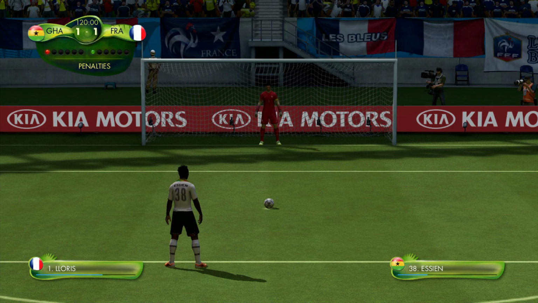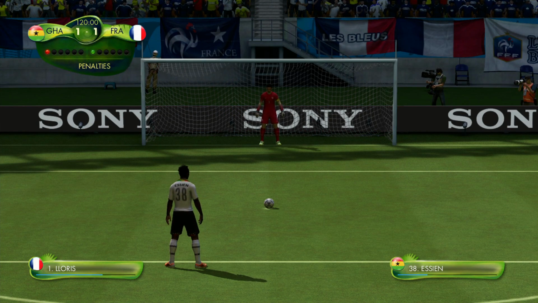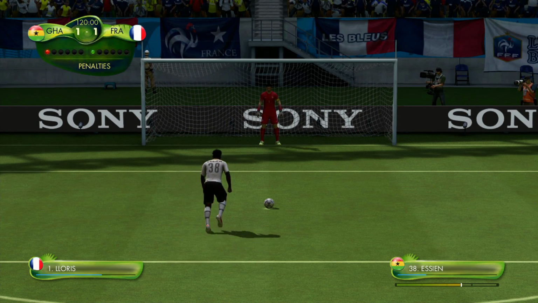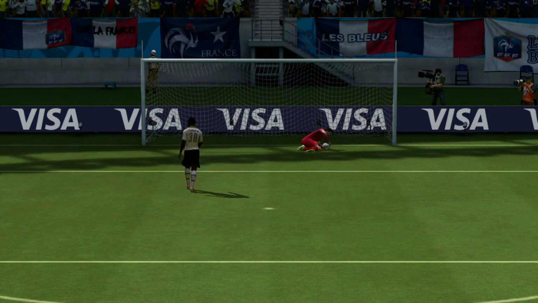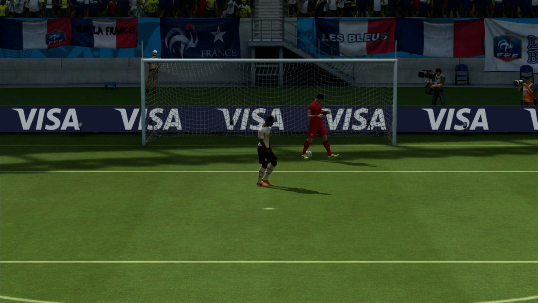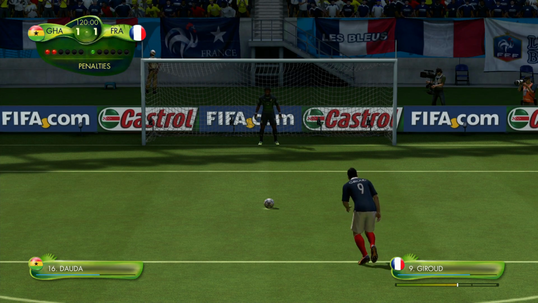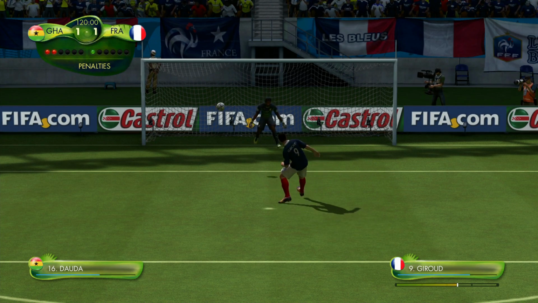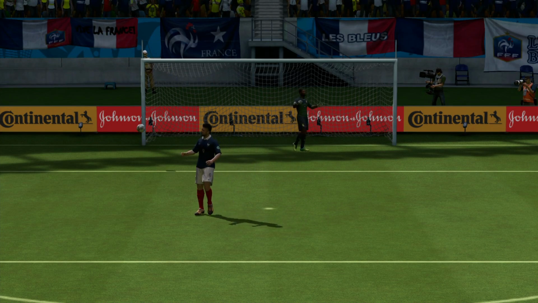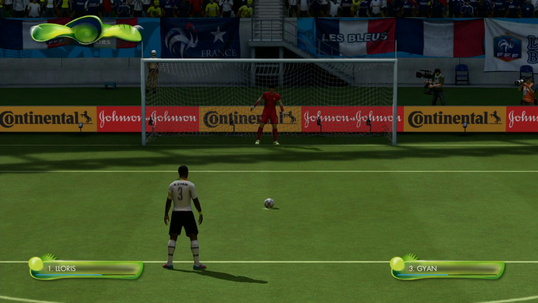Michael Essien now. Surely a player of his stature can score a penalty. Michael Essien, that is a poor penalty. Ghana starting off on a terrible note. And Giroud has the chance to put France 2-0 up in this penalty shootout. He stutters, he puts it. It just went in. It was off the bar and it just went in.